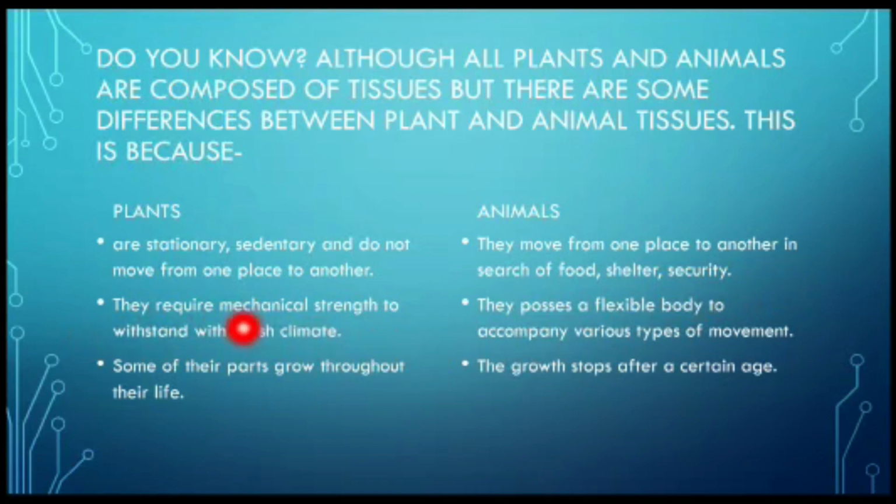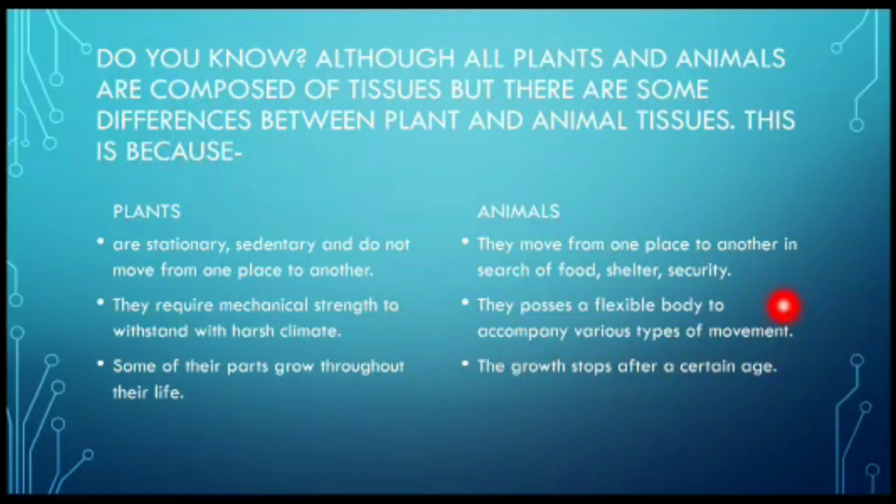Plants usually require mechanical strength to withstand harsh climate, thunderstorm, flood, and many more reasons. They have to stand at a single place strongly, rigidly. But in case of animals, we are flexible.